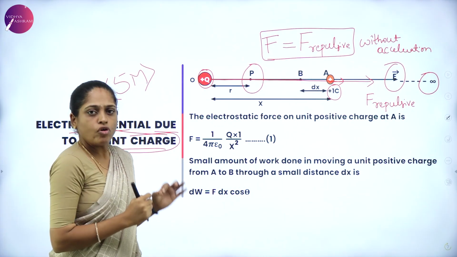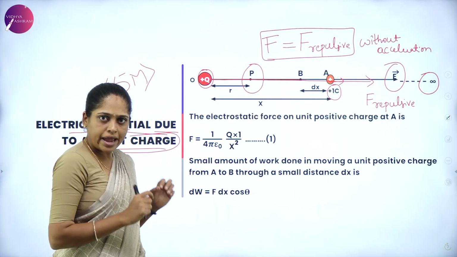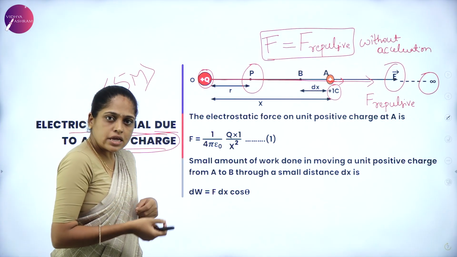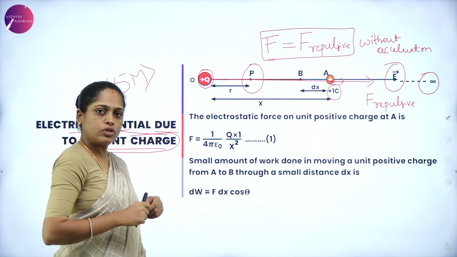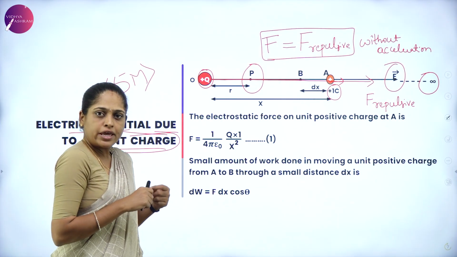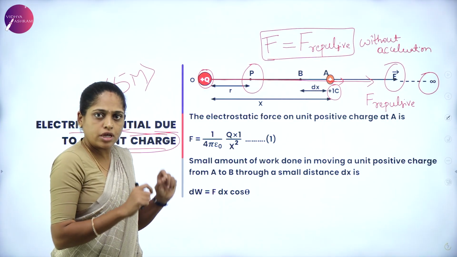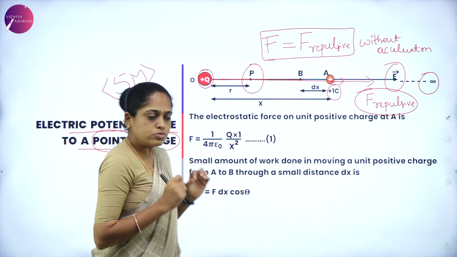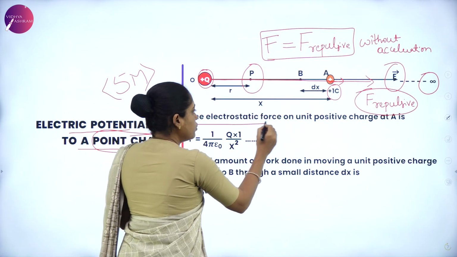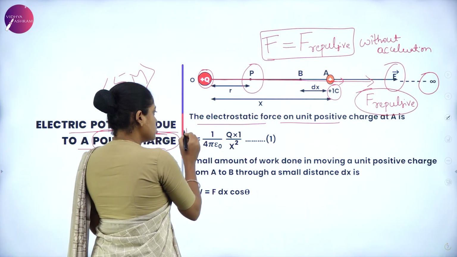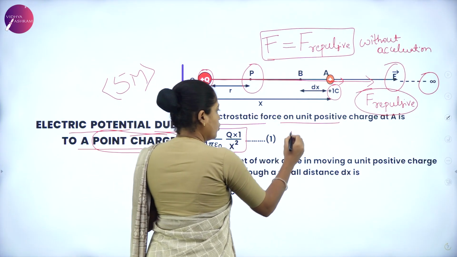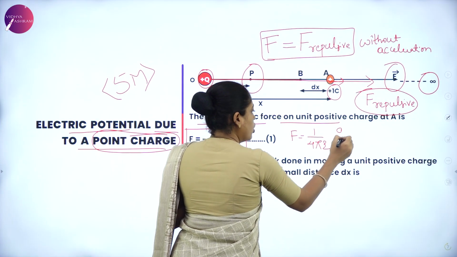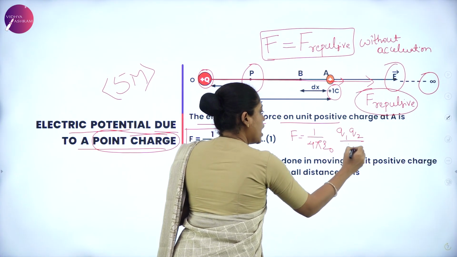Therefore, we write in the definition that without acceleration means the external force is equal to the repulsive force experienced by the unit positive charge. And this force is given by Coulomb's law. So, according to Coulomb's law, force is given by 1 by 4 pi epsilon naught Q1 Q2 by R square.